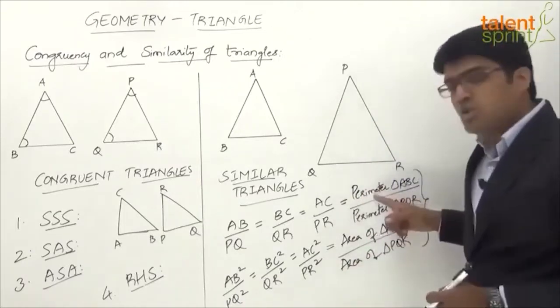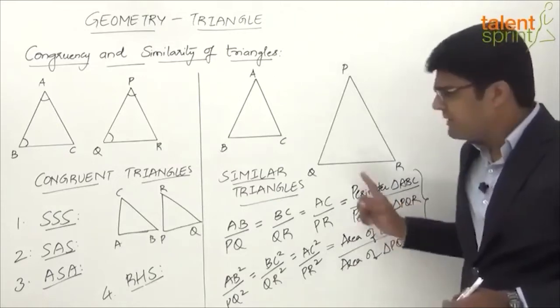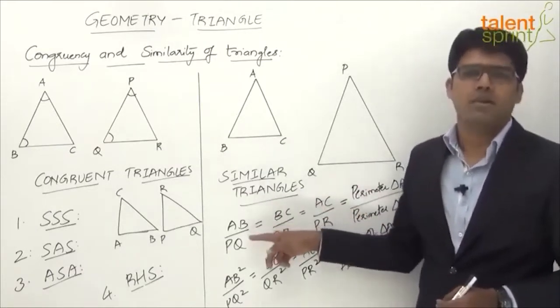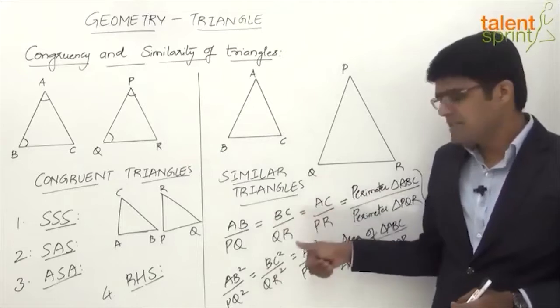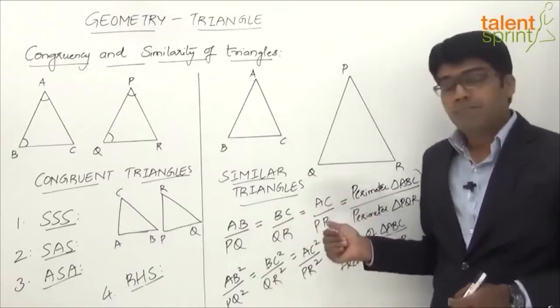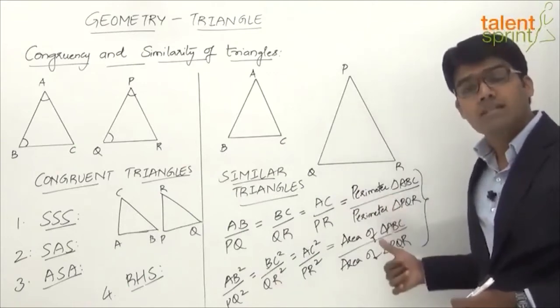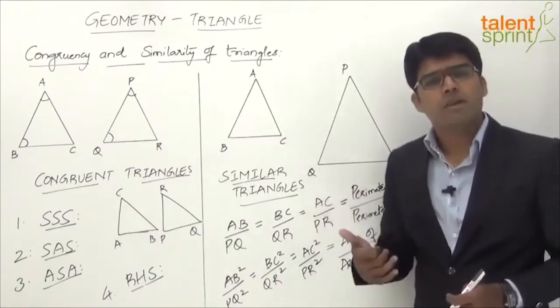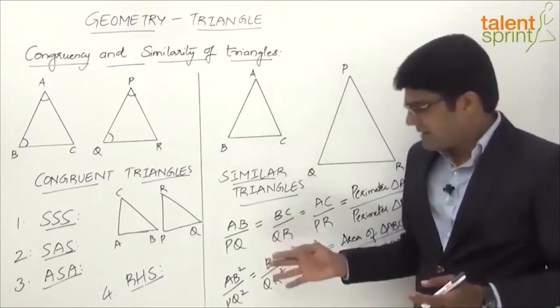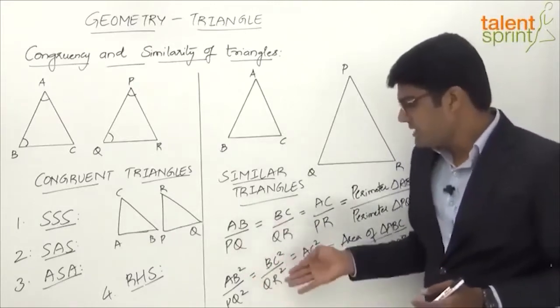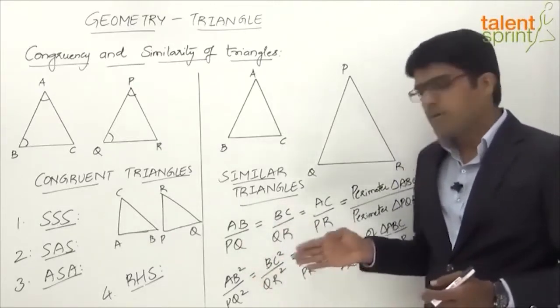Point number one, the ratio of perimeters of the two triangles will be equal to the ratio of any two corresponding sides, AB by PQ or BC by QR or AC by PR. And point two is about the area, right? The ratio of the areas of the two triangles will be equal to the ratio of squares of any two corresponding sides. So AB square by PQ square or BC square by QR square or AC square by PR square.